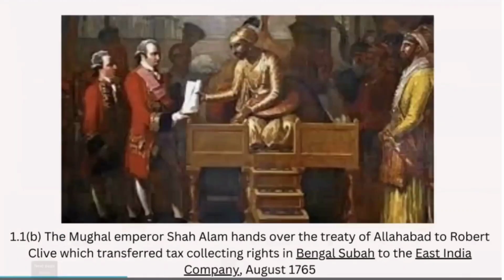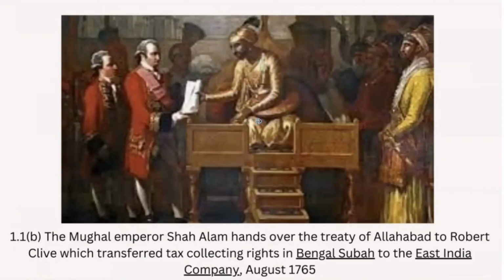And next, see here, Mughal Emperor Shah Alam handed over the Treaty of Allahabad to Robert Clive, which transferred tax collecting rights to the East India Company in August 1765. This is called the Treaty of Allahabad, and this is a very, very important topic. Please focus on this. Please don't miss this topic.